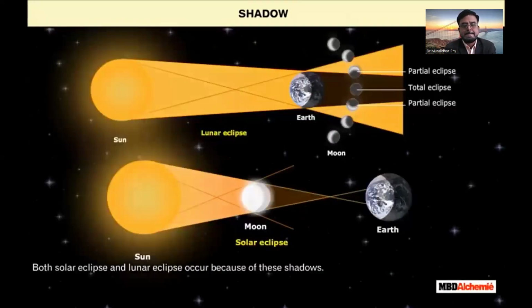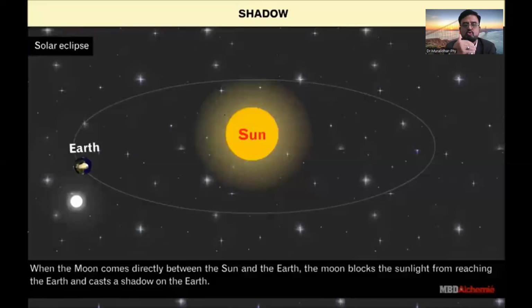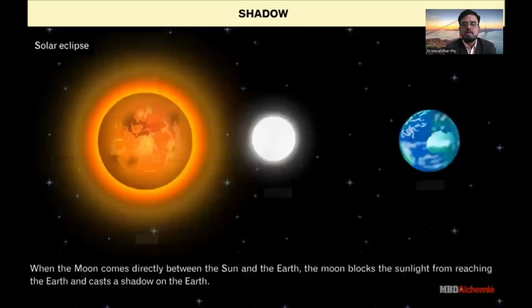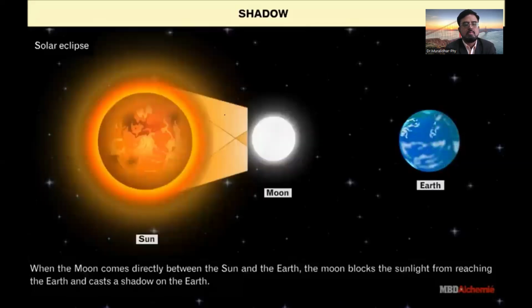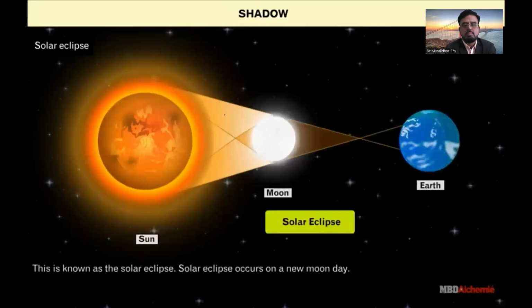Both solar eclipse and lunar eclipse occur because of these shadows. Let us learn about both solar and lunar eclipse. When the moon comes directly between the sun and the earth, the moon blocks the sunlight from reaching the earth and casts a shadow on the earth. This is known as the solar eclipse. Solar eclipse occurs on a new moon day.